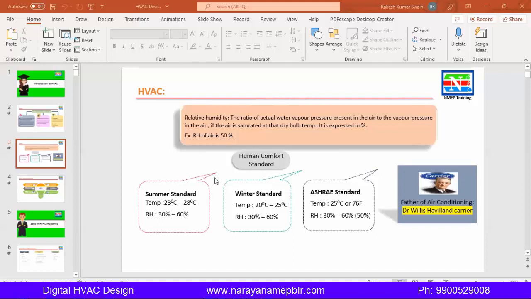So if you see, these are the different human comfort standards. One is for summer, one is for winter. ASHRAE gives this standard which is uniform throughout the year. So what you have to do is maintain this temperature, 25 degrees Celsius and 76 degrees Fahrenheit, and relative humidity is 30. All conditions. For India, all countries.